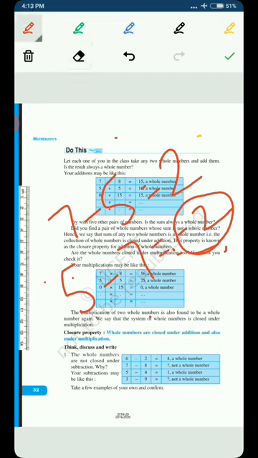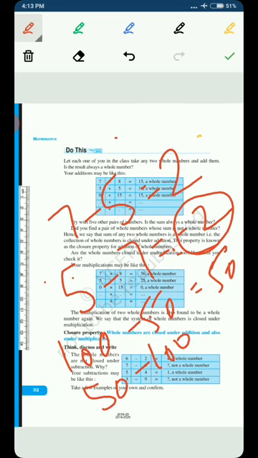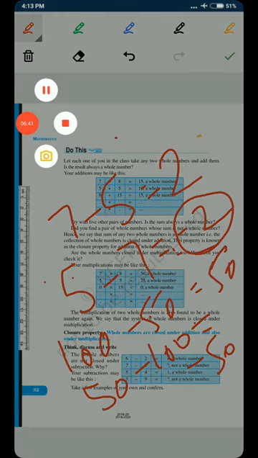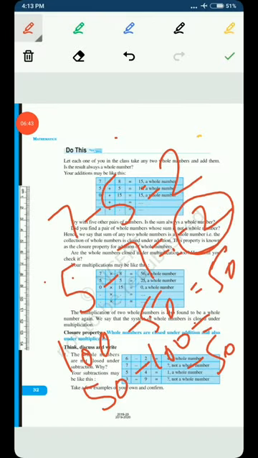Like if we subtract 50 from 100 we get 50, which is a whole number. But if we subtract 80 from 50, the result is not a whole number, because no negative number is included in the whole numbers. So for subtraction, the closure property is not satisfied, because it is not universally satisfied.